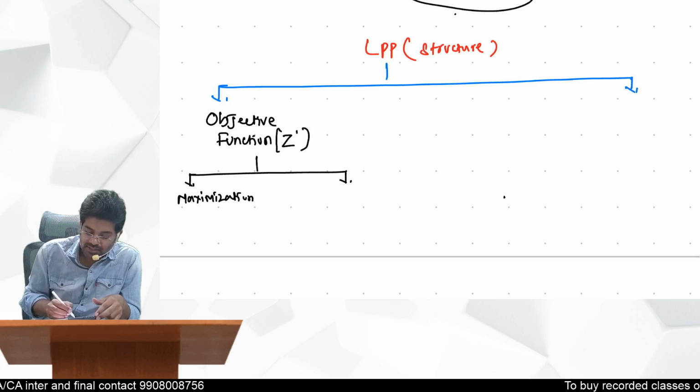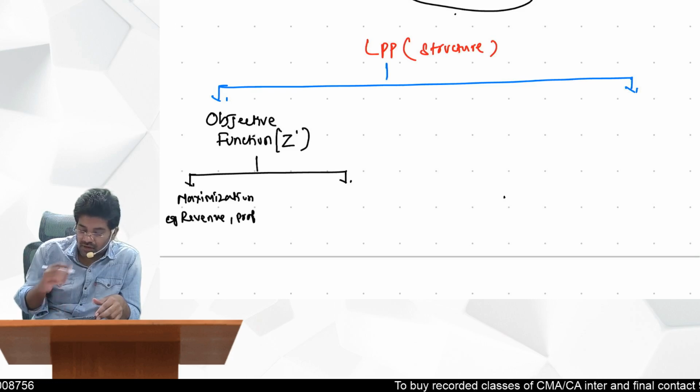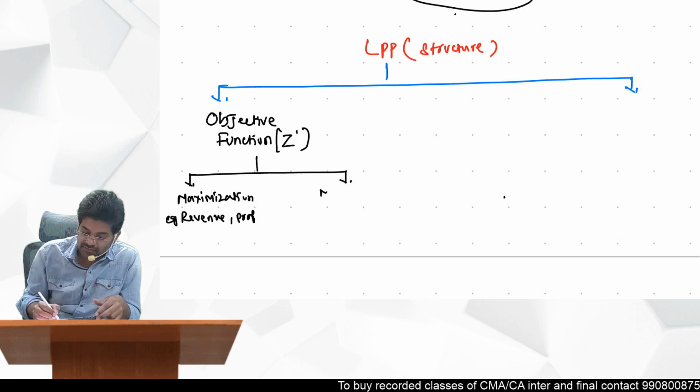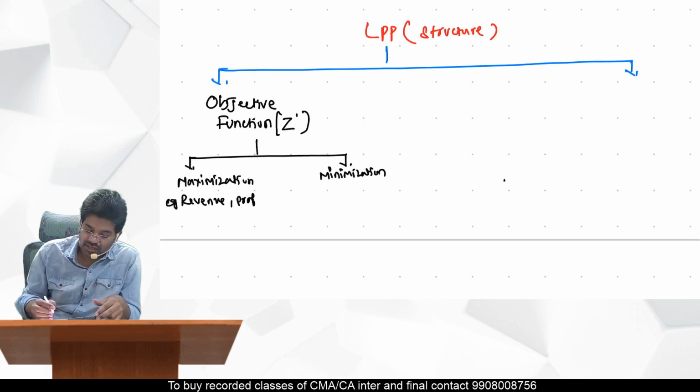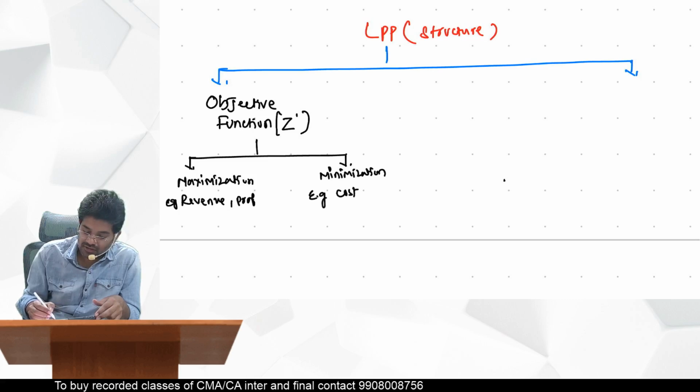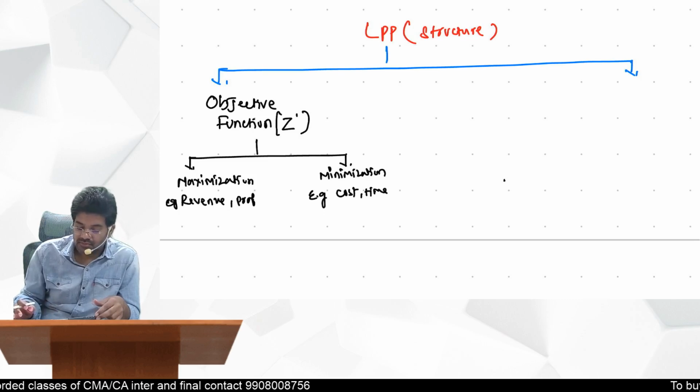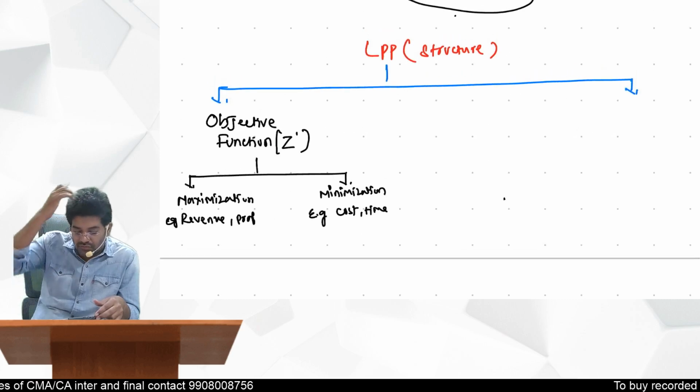It could be maximization of revenue, or it could be maximization of profit, or other objective is minimization. Minimization of either cost or it could be time also. Right, this is the objective function.